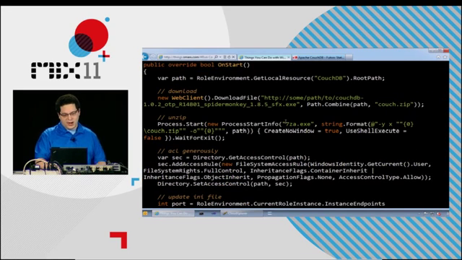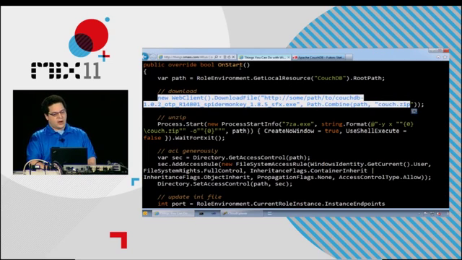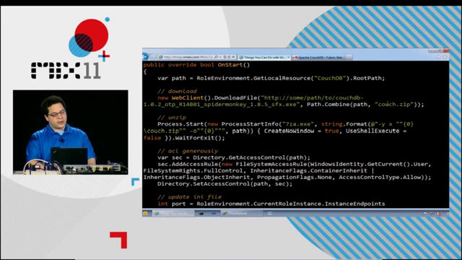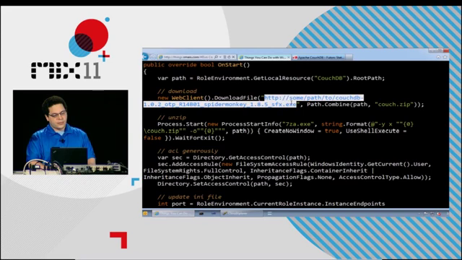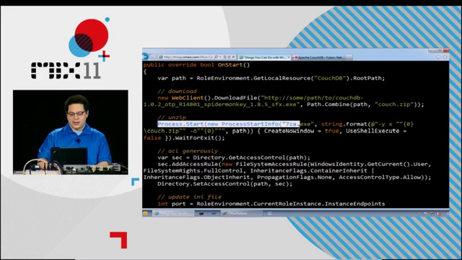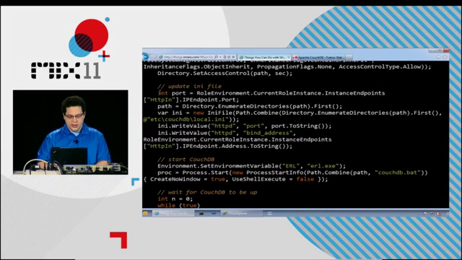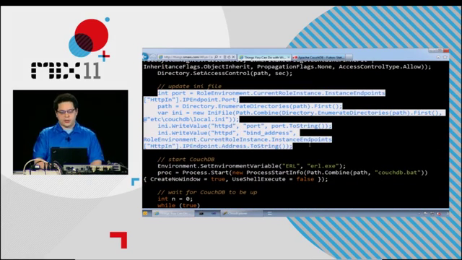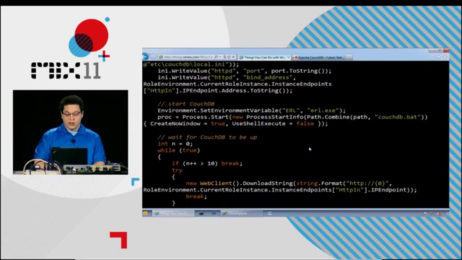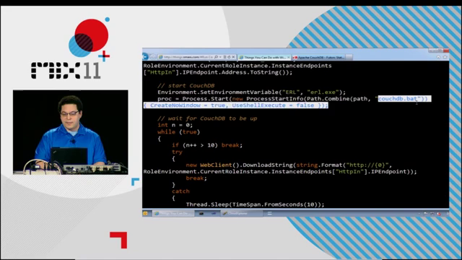There's a bunch of code that you can kind of read. But at runtime, in my onStart method, I'm downloading CouchDB. I know it looks like an exe, but there's a zip file in there, so I rename it to zip. I let 7ZA unzip it and set up the ini file to just basically say listen on the right port, and then start the process. So I'm actually starting couchdb.bat.